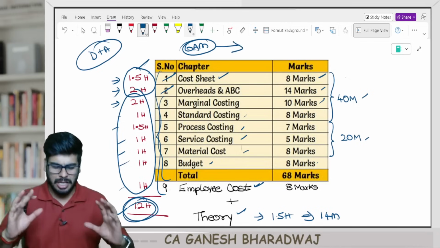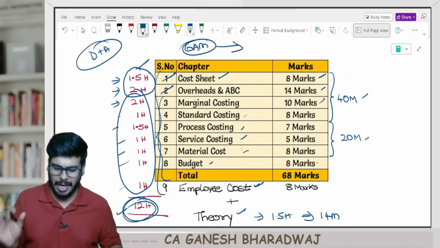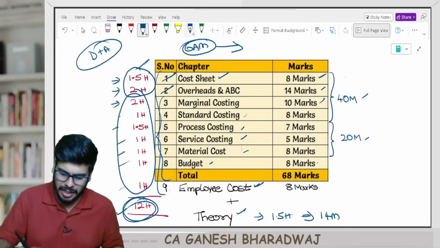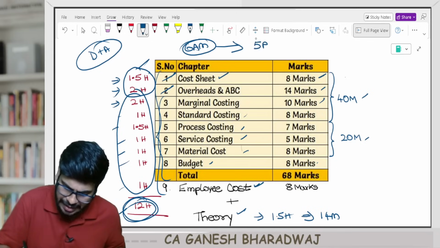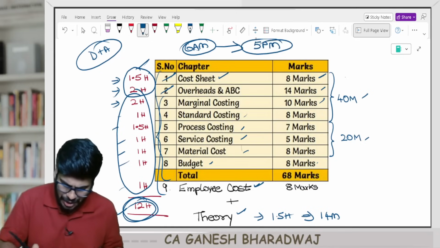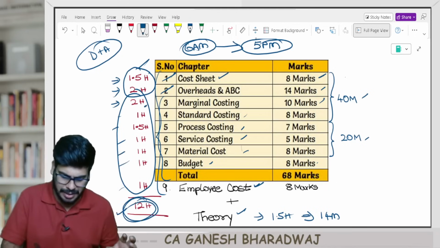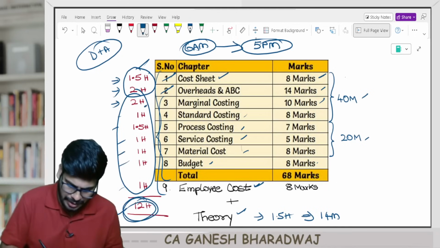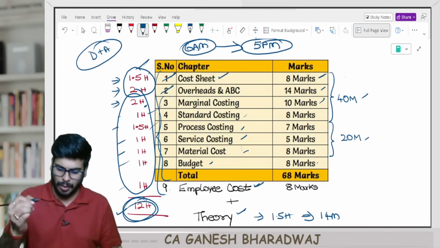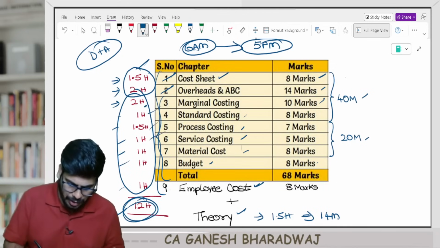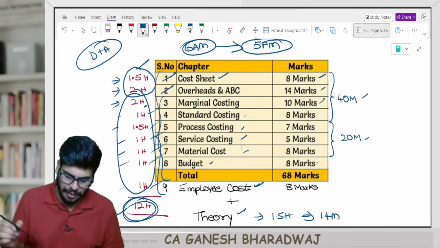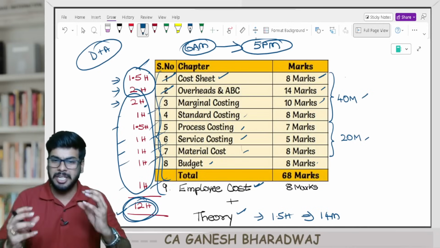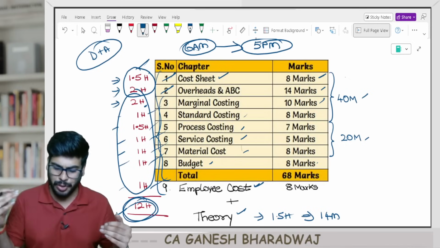Including lunch break and other breaks, max try to cover everything by 5 p.m. First start with marginal costing tomorrow, 2 hours. Then standard costing, 1 hour. Process costing, 1.5 hours. Service costing, 1 hour. Your material cost, 1 hour. Budget, 1 hour. Employee cost, 1 hour. In between, based on your requirement, you take a break.